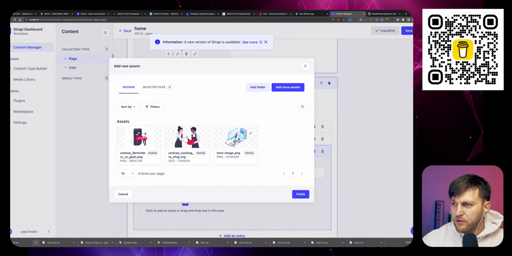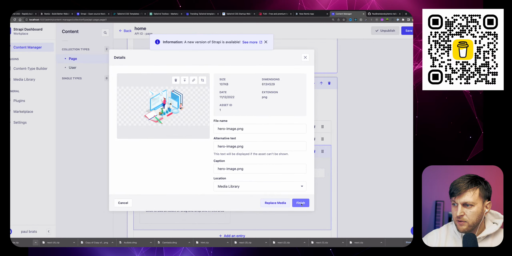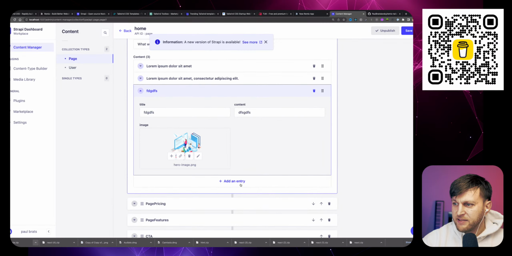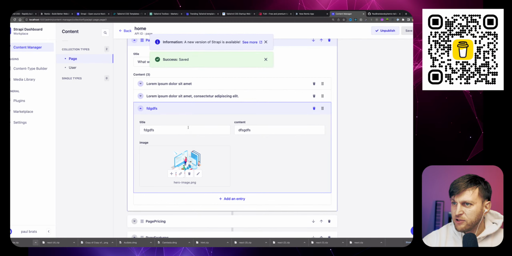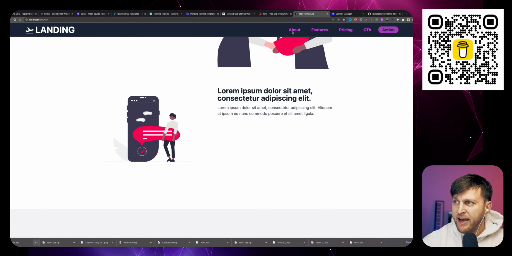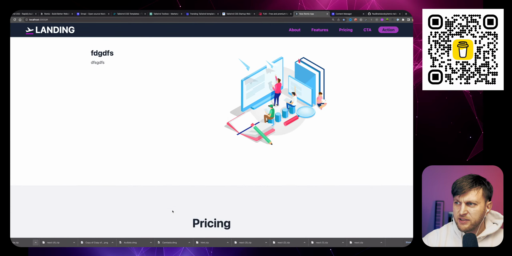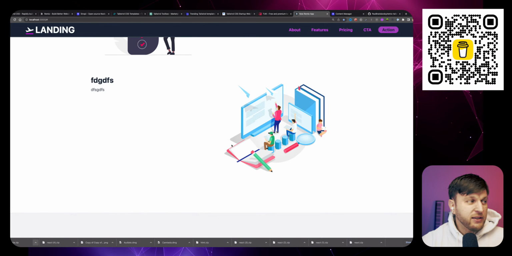And I don't know if I'm going to use this same image. Finish. I got to click check. Finish. Check mark. Finish. And then save. And check this out. So now we're going to have a third section that I just added. Imagine how awesome it's going to be for your clients to have this ability. See, look, dynamically change content.